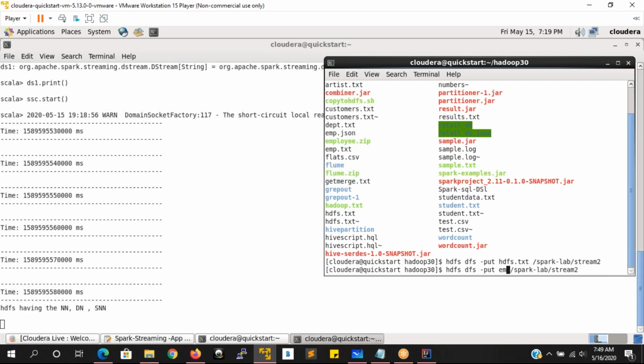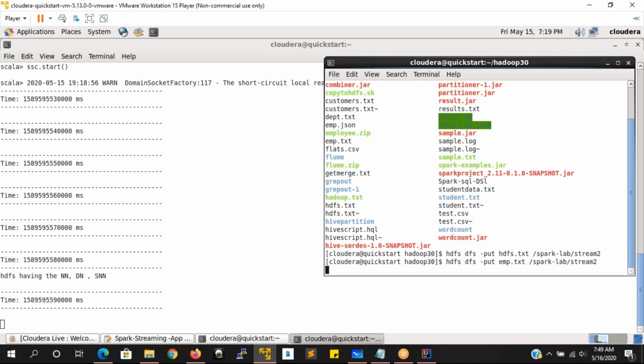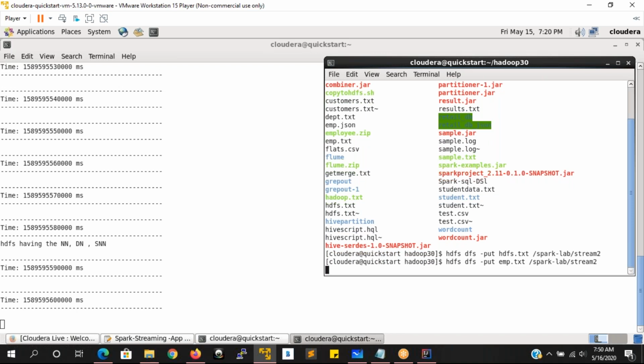See here, did you get the results or not? Yes, Ravi. HDFS is having some name node, data node, secondary name node. Now I am loading emp.txt. You have to understand these things clearly.